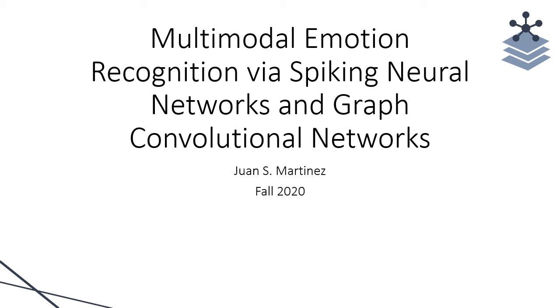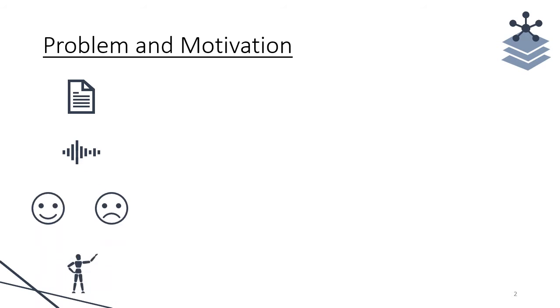Multimodal emotion recognition via spiking neural networks and graph convolutional networks. Human emotion is embedded in many sources of information. These include text transcripts, speech utterances, facial expressions, and body language.